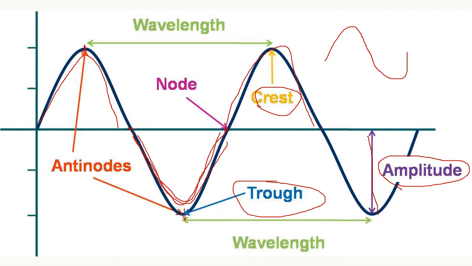The distance between two consecutive crests or two consecutive troughs is the wavelength, measured in meters. Frequency is the number of sound waves produced in 1 second, and the SI unit used to measure frequency is hertz. Amplitude means the height of the sound wave.